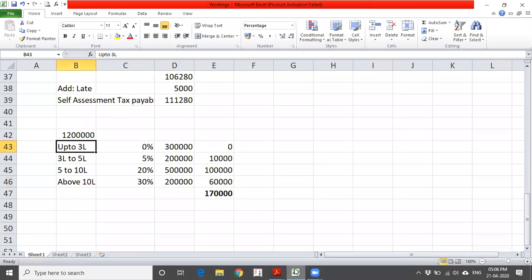The first 2.5 lakhs is nil, and the next 2.5 lakhs is taxed at 5%. The total tax comes to 1.72 lakhs. This is the difference between the three cases.